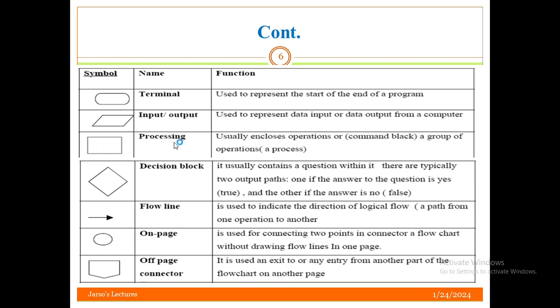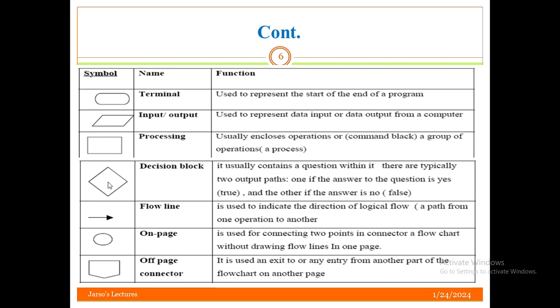These regular rectangles are what we call processing. Use it to represent computations. It usually encloses operations or a command block, a group of operations or a process. Whatever computation there is within the algorithm or the program should be represented by these rectangles.